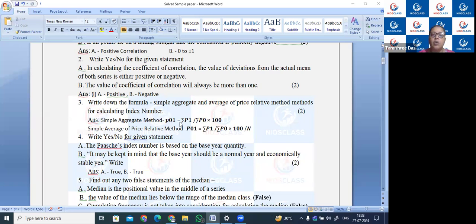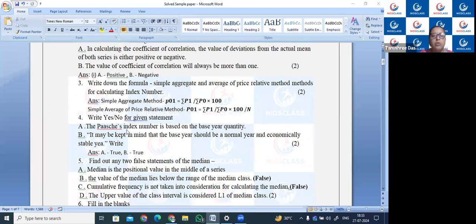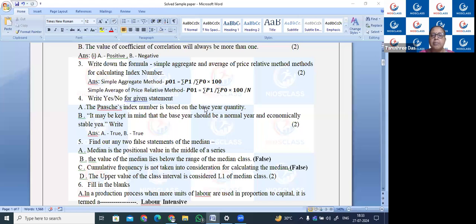Then write down the formula of simple aggregate and average of price relative methods. That is P01 is equal to summation P1 by summation P0 into 100. And simple average of price relative is P01 is equal to summation P1 divided by P0 into 100, divided by N.